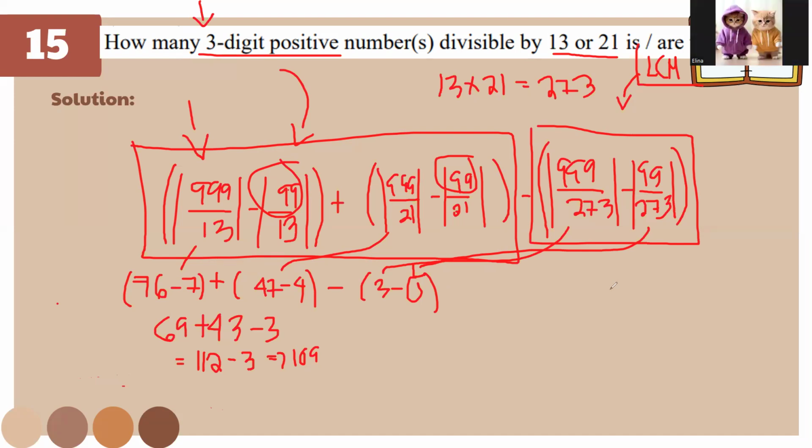So 999 over 13 has 76 with a remainder, but we are on absolute value, so just get 76. No rounding up, just the number, and erase the remainder.